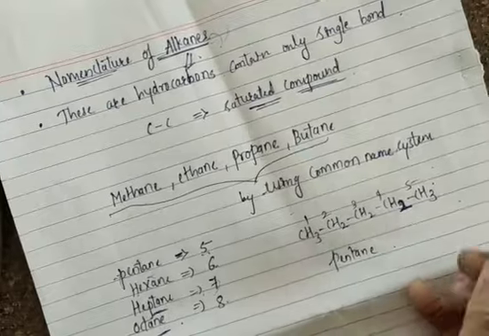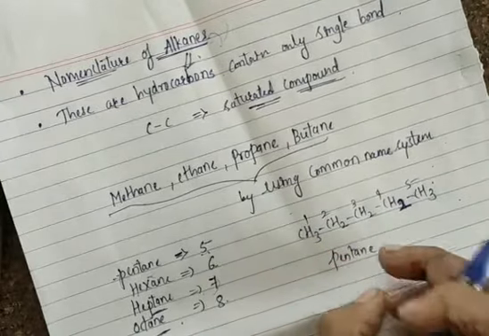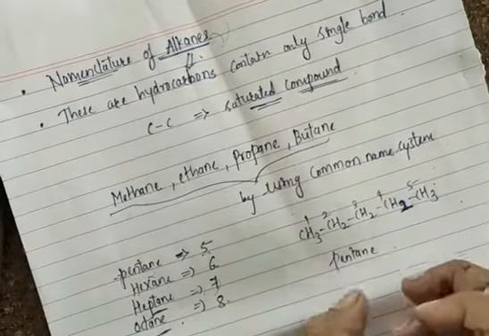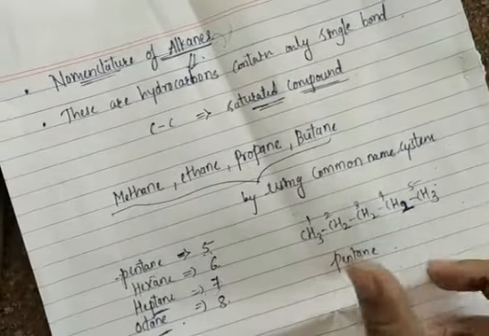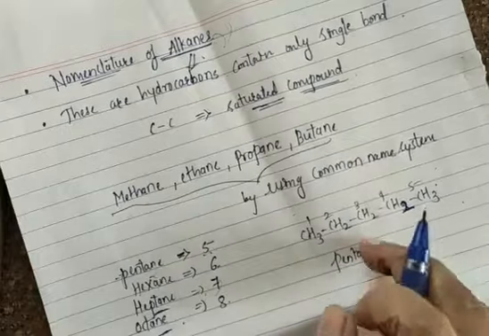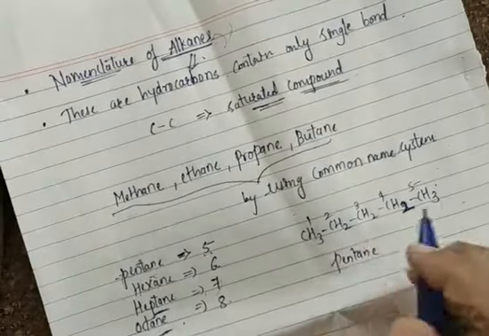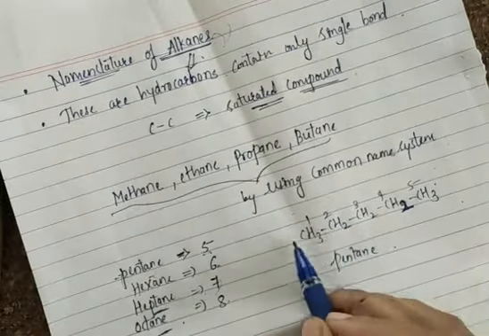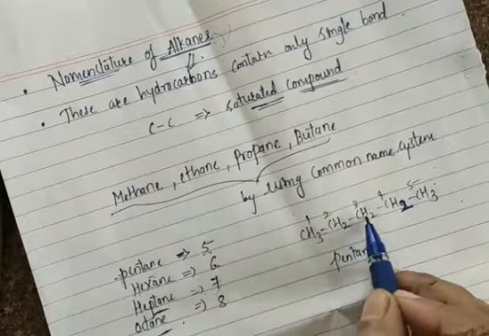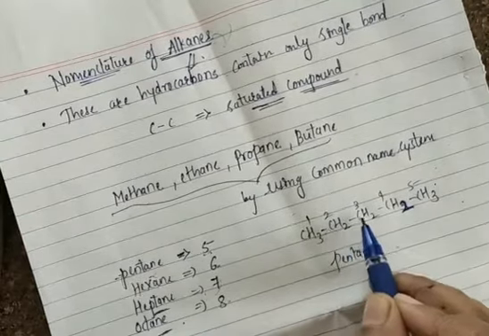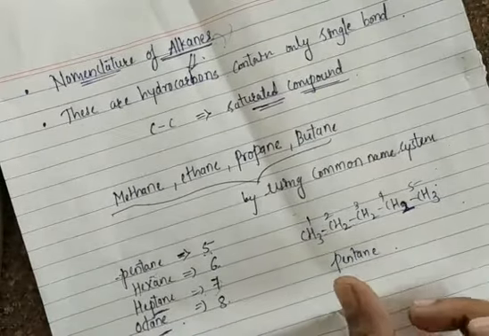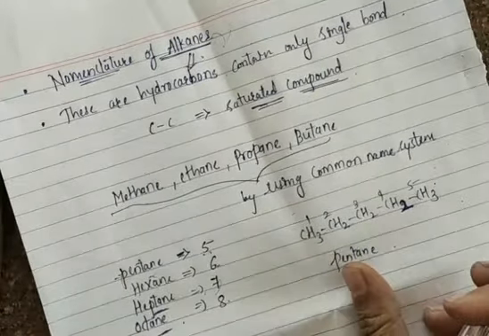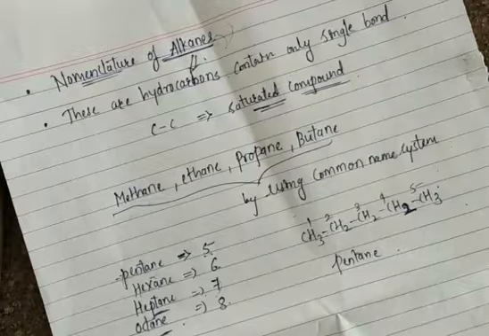Pentane is the name for the given organic compound, and it is a saturated compound, because if you see this compound, you will not find any double bond or triple bond in it. You only get single bonds between carbon and carbon. If there is a presence of only single bonds, we call it a saturated compound, and alkanes are always saturated compounds.